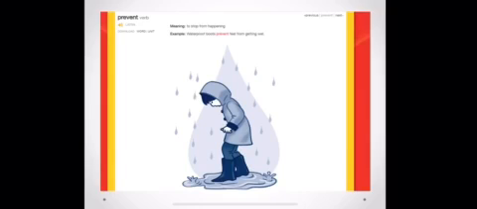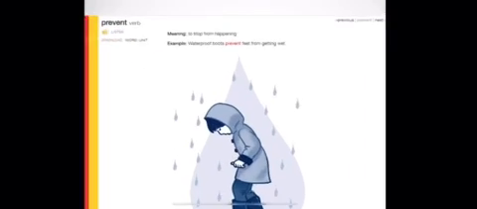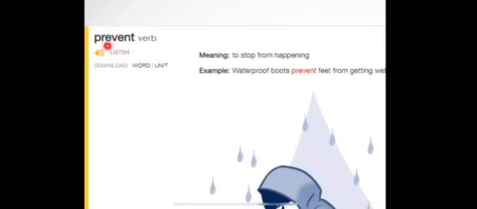Next word, prevent. Everybody say it with me. Prevent. Very good job. The word prevent is a verb and it means to stop from happening.